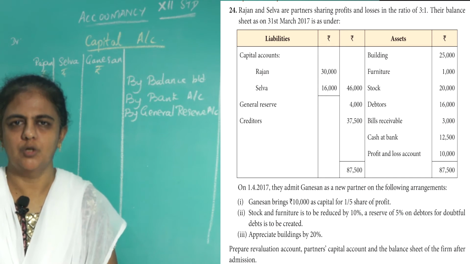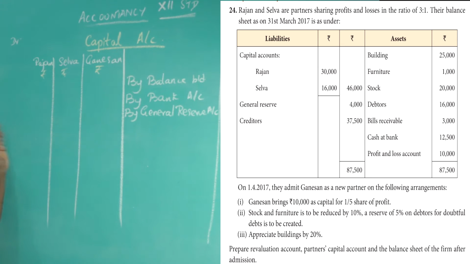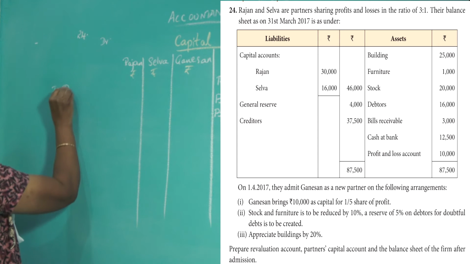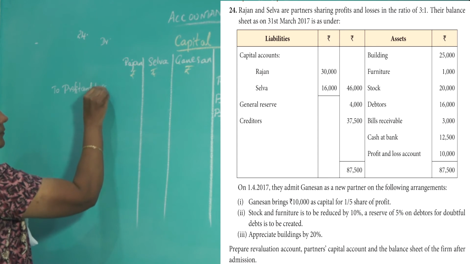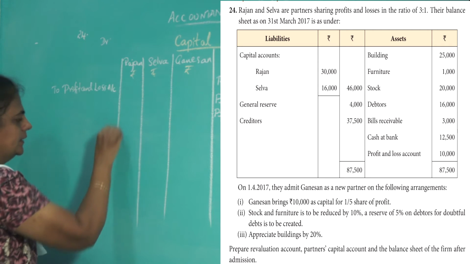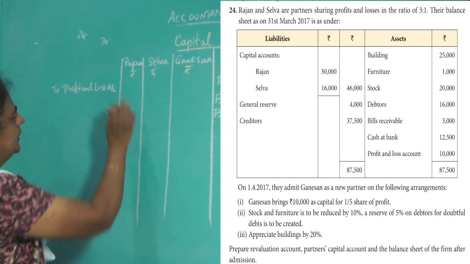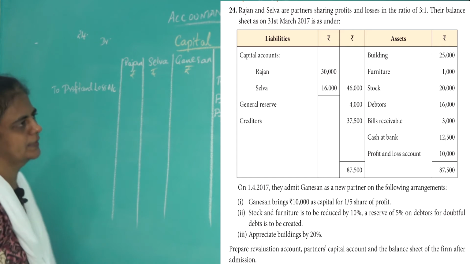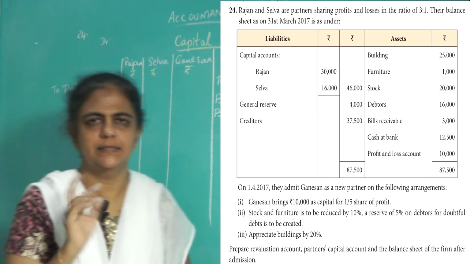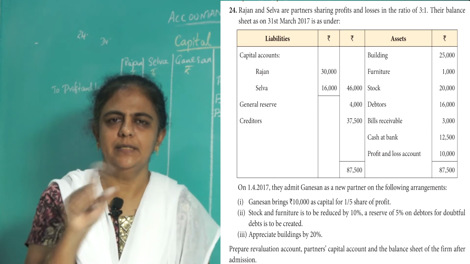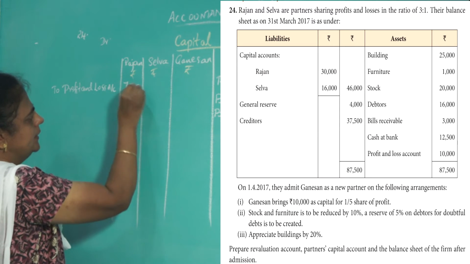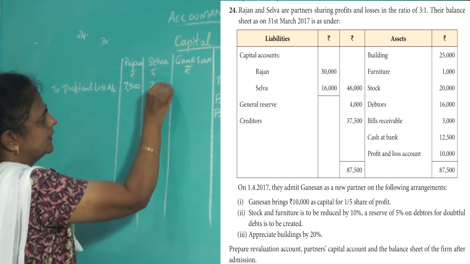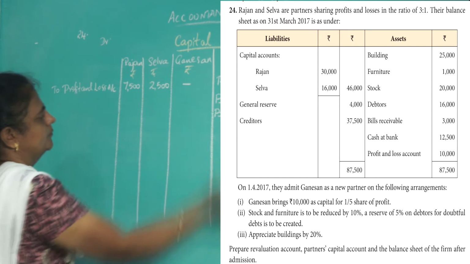It is loss. Loss means you have to put it on the debit side of the capital account. So here you write to profit and loss account. It is given on the asset side. So give it to the two old partners, Rajan and Selva. Total 10,000 divided in the ratio of 3:1. So that will be 7,500 and 2,500. Put a dash for Ganeshan here.